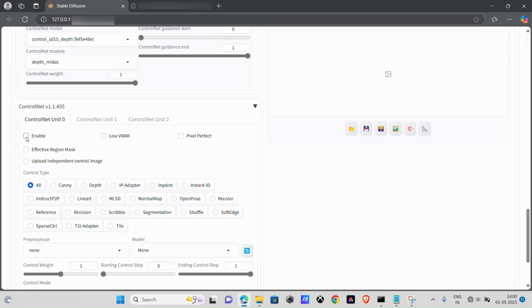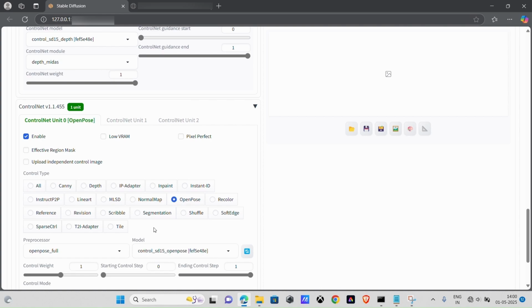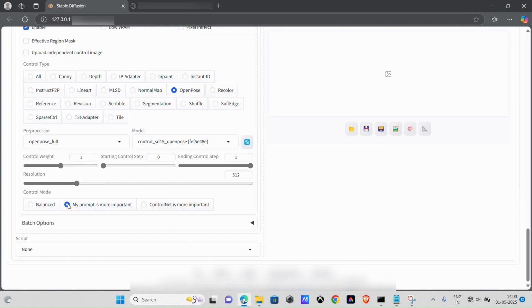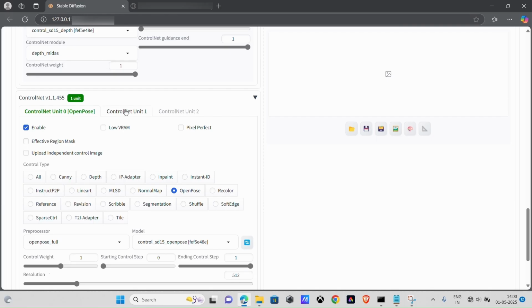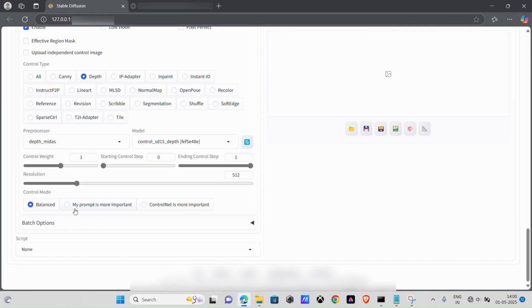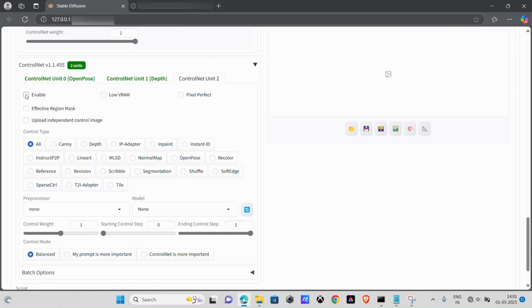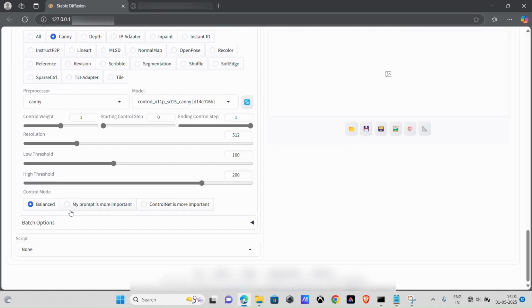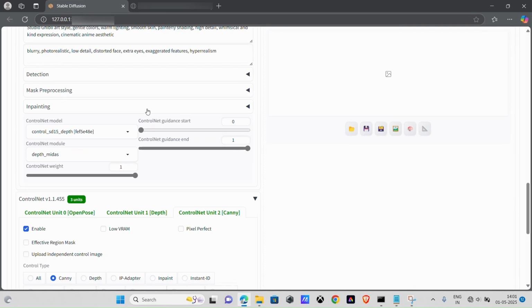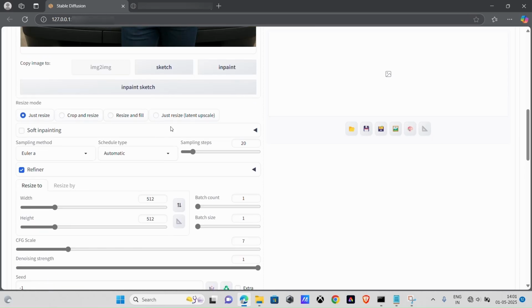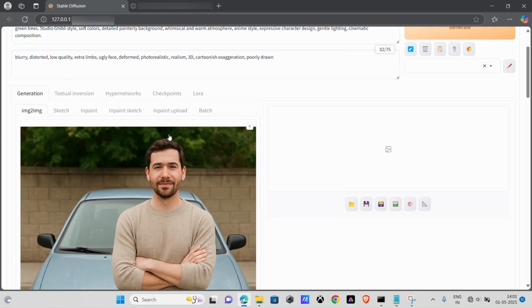In Unit 0, enable it and choose Open Pose as the control type. Set My Prompt is More Important. In Unit 1, enable it and choose Depth. Again, choose My Prompt is More Important. In Unit 2, enable it and select Canny, and again, set My Prompt is More Important. You'll need to download all these models from the web and put them in the correct folder.